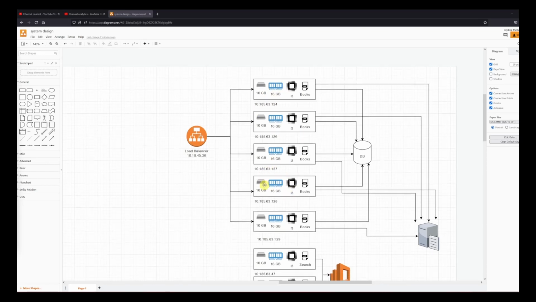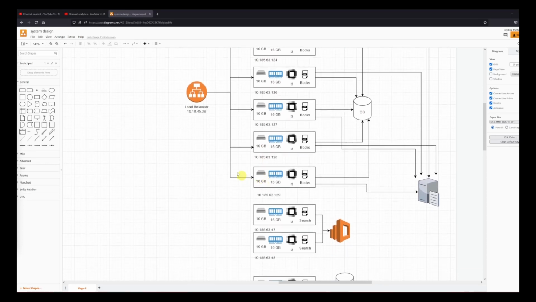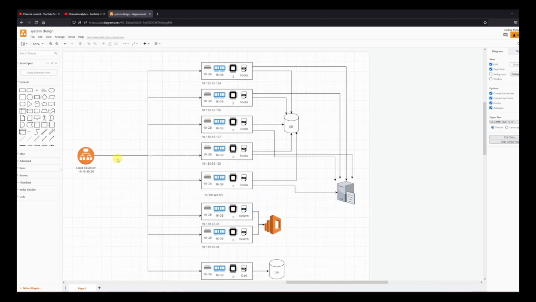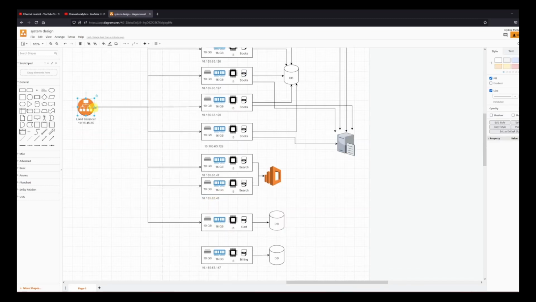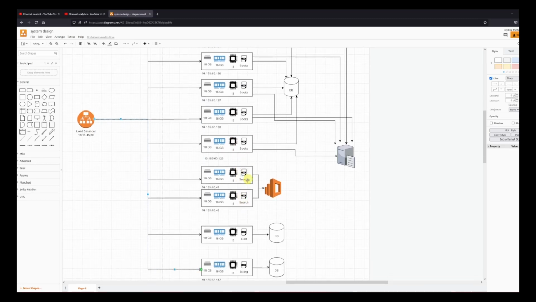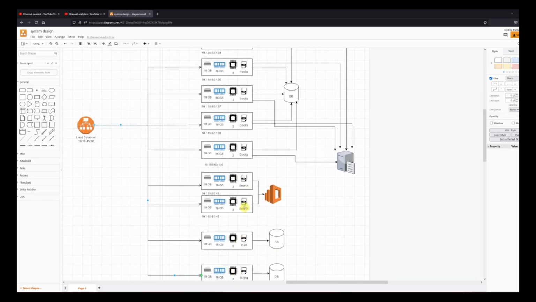Similarly, we can configure the load balancer for these services as well. So it will look something like this as you see in the diagram. We'll be having different configuration for the load balancer. If the request is for the books, it's going to distribute the load among these servers. If it is for search, then to these 2 servers. If it is for cart, then it will go to this server, and I missed the billing. So if it is for billing, it is going to the billing server. We have to put different config, 4 configs: one for cart, billing, search, and books.